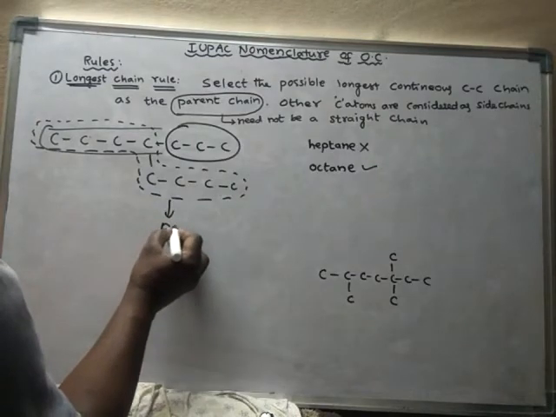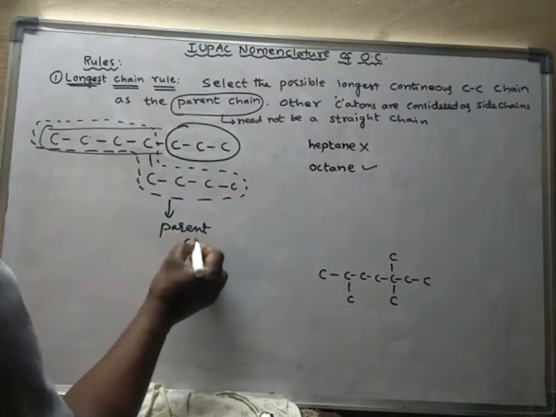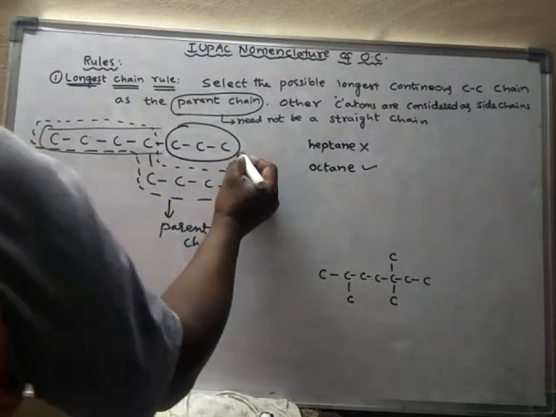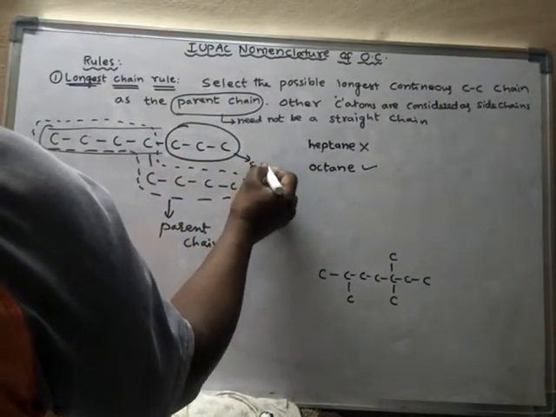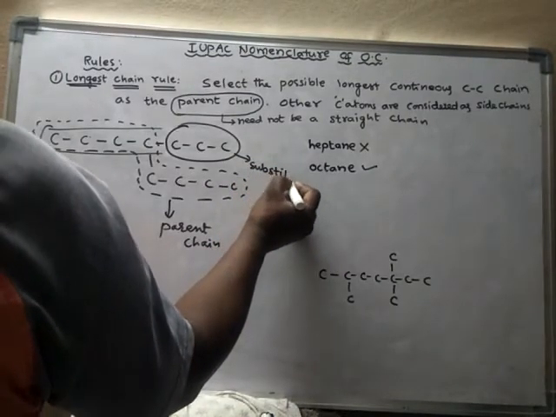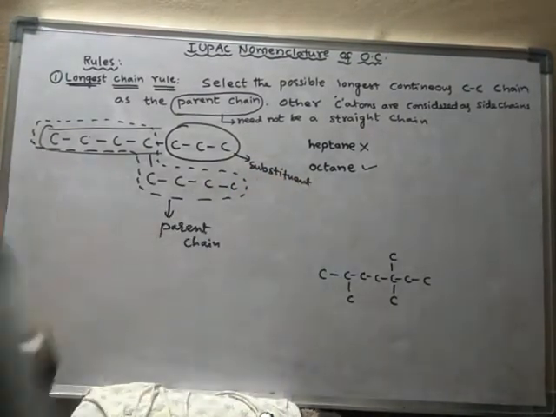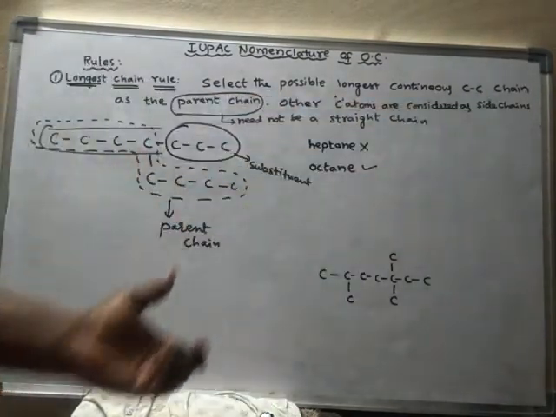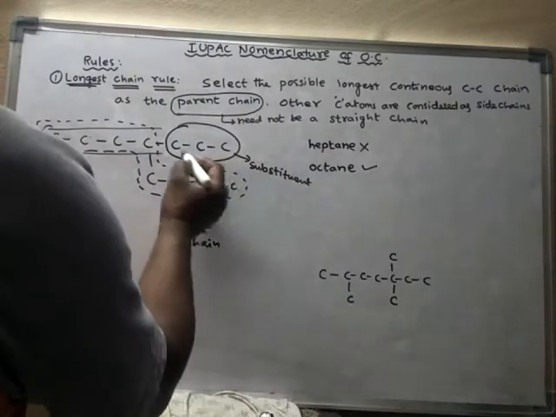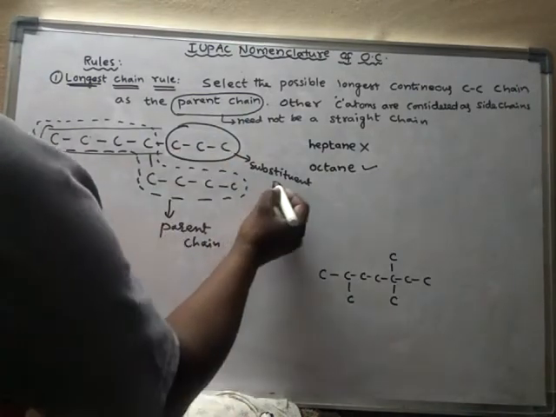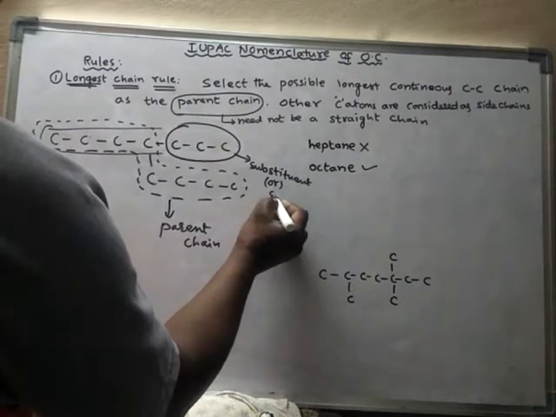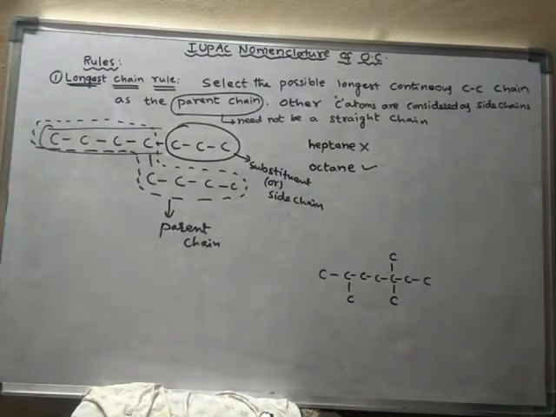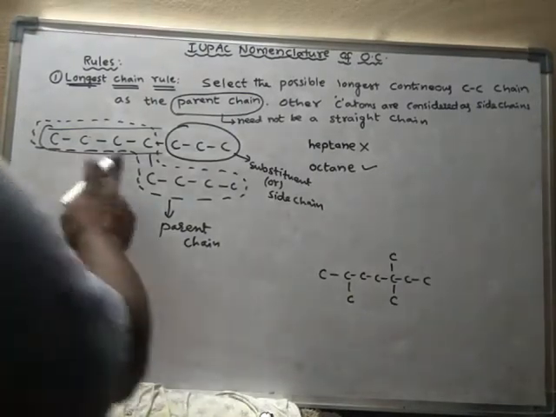This is called the parent chain of this compound, and this is said to be the substituent. The other carbon atoms are considered as side chains or substituents. So what is the name of this compound?